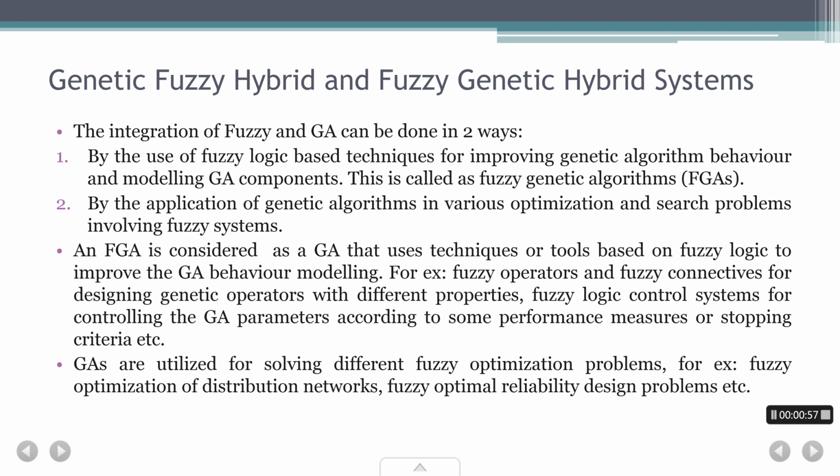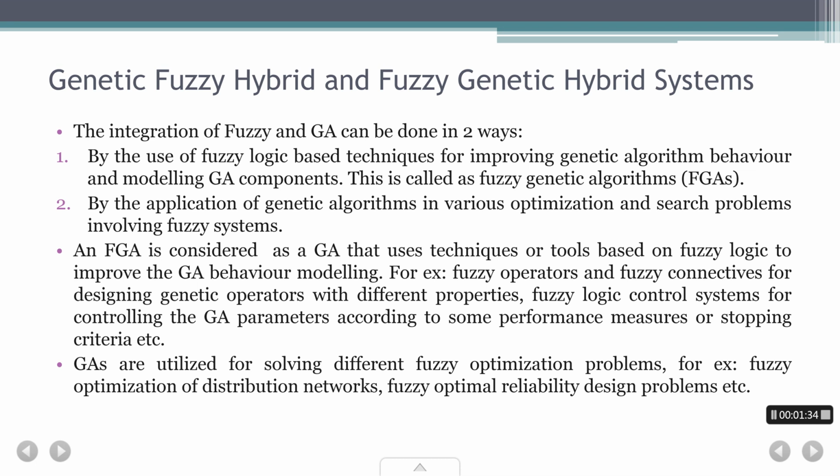So what we're doing is we are using fuzzy systems or fuzzy logic inside the GA to improve the genetic algorithm. How do we do that? We model the GA components. What are the GA components? All those components that you have seen: the fitness function, initialization, initial population, all the genetic operators, etc. All these things are the GA components, so we are going to improve them by using fuzzy systems. This is called fuzzy genetic algorithms or FGAs. That's the one way.